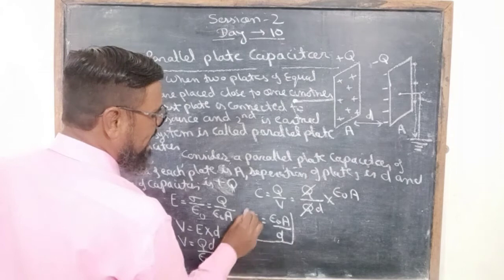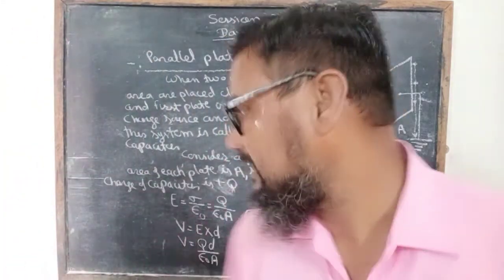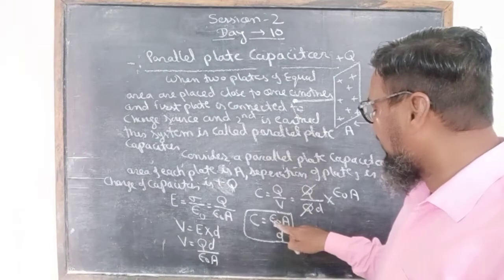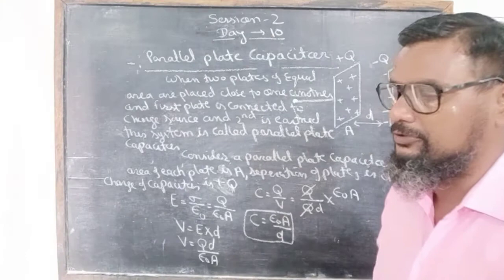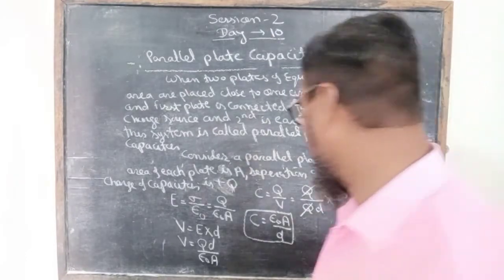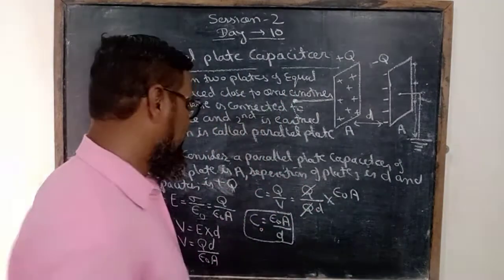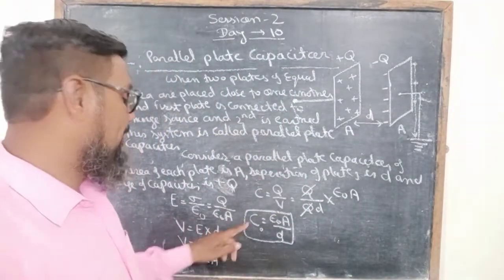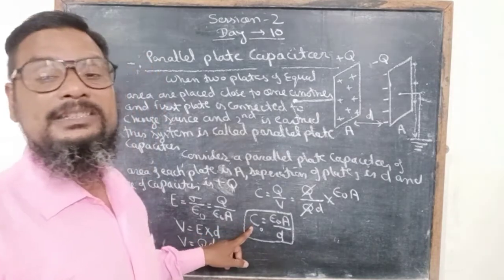This is the capacitance of a parallel plate capacitor when there is a vacuum or air between the plates. We can write it as C0, which means the capacitance of a capacitor when no medium is present.